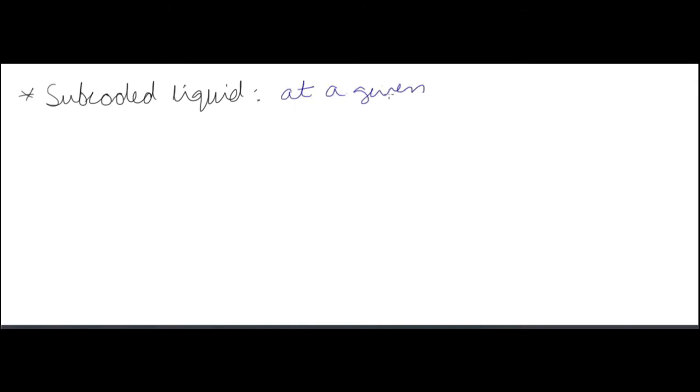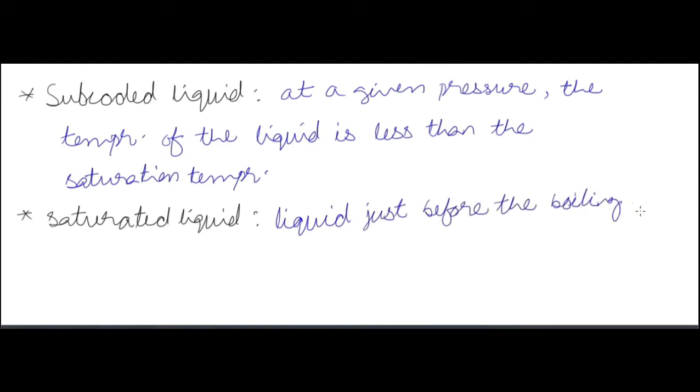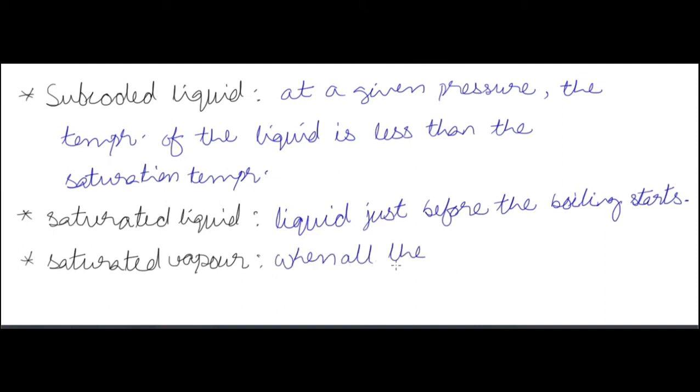Subcooled liquid is the liquid whose temperature and pressure is less than the saturation temperature or pressure. Now saturated liquid is the liquid just before the boiling starts. And saturated vapor is the vapor when all the liquid has been evaporated after the boiling.